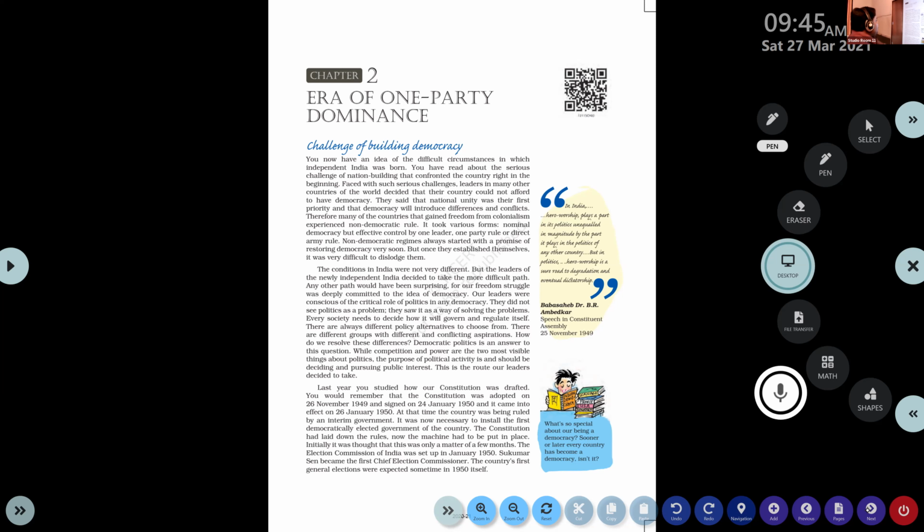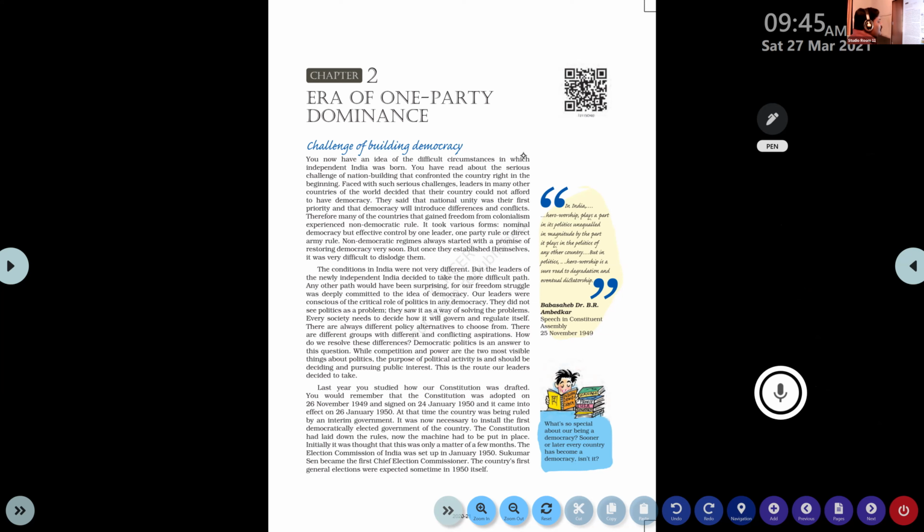Okay, so what we understood here is that India was born with a number of difficulties, clearly more than any other country in the world. At the same time, in the 19th and 20th centuries, a number of countries got independence and became free from colonial rule, but almost all those countries' leaders decided that it is very difficult to establish democracy in their countries. Clear or not?